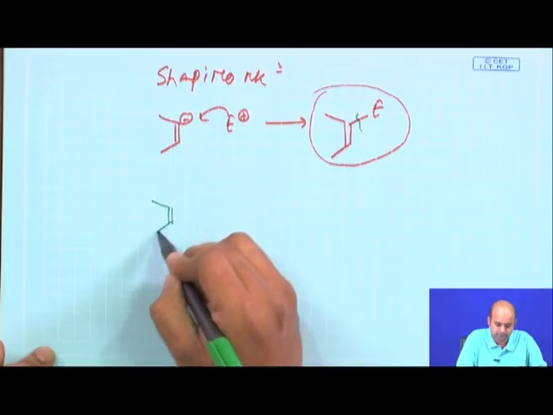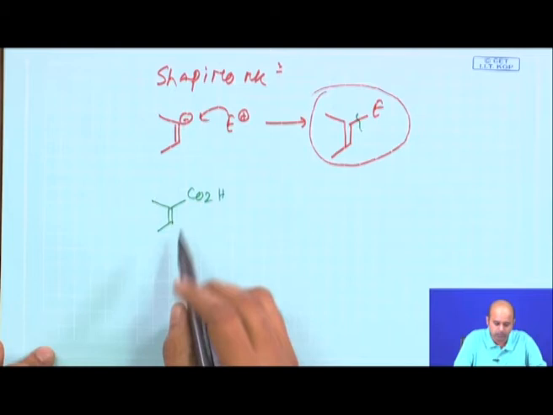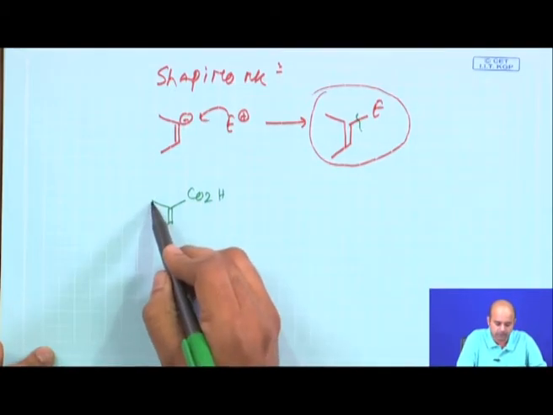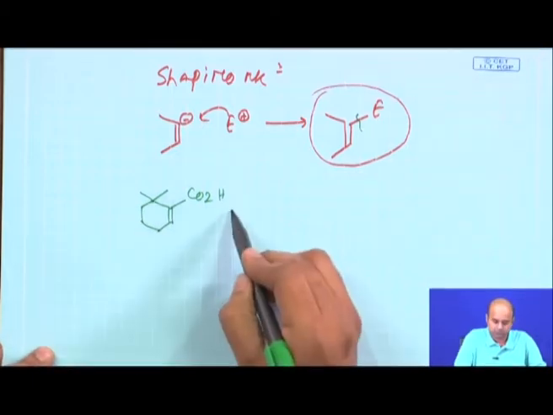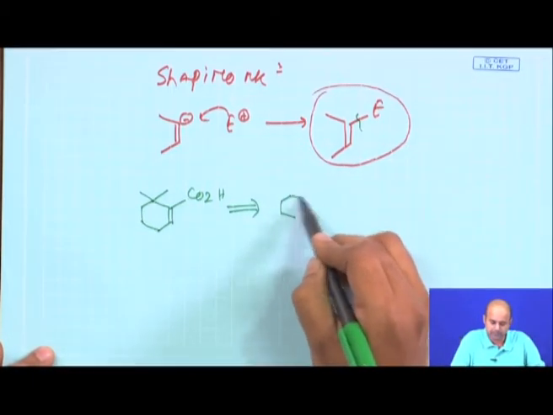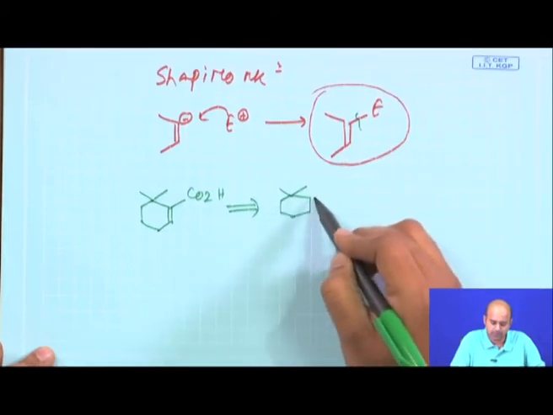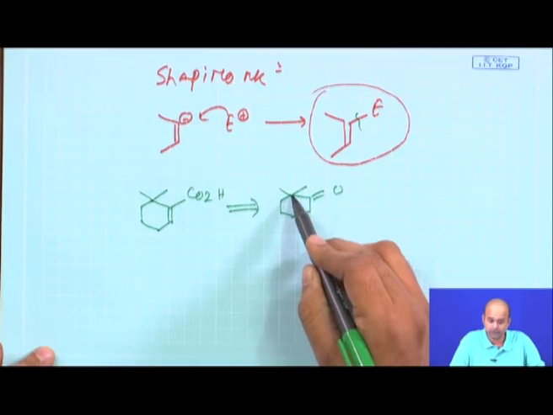Let us have a similar kind of problem. I said I want to make you these compounds. So, you do a Shapiro reaction by taking the same starting material, the cyclohexanone based compound, where one side alpha hydrogens are absent.